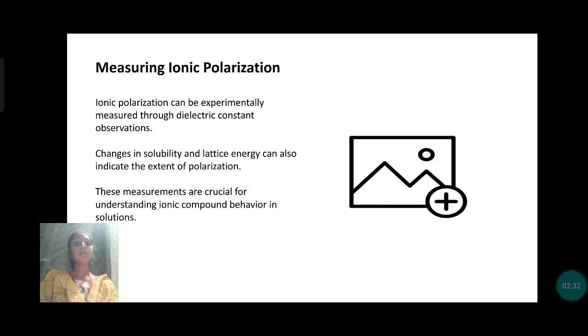Measuring ionic polarization. We measure ionic polarization with dielectric constant observations. In practical work we can do an experiment on measuring ionic polarization with the dielectric constant. Changes in the stability of the ionic lattice energy can also indicate the extent of polarization. These measurements are crucial for understanding ionic compound behavior in solution.